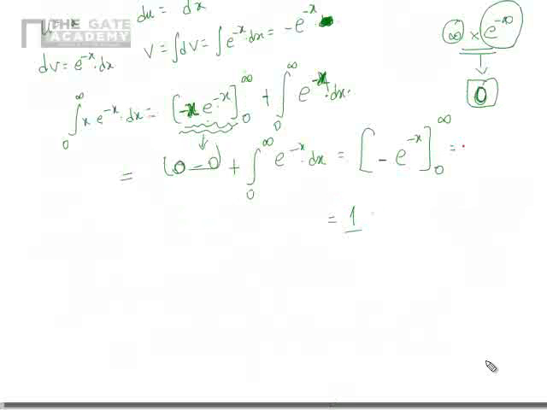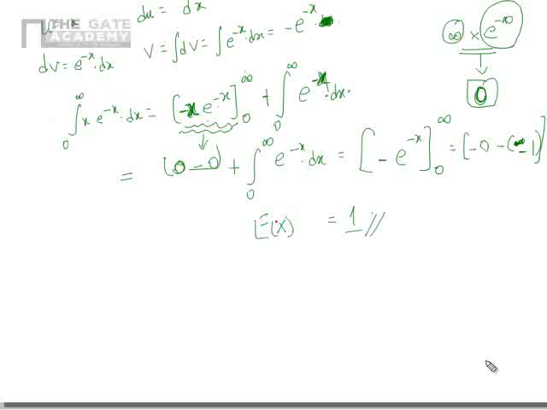Because what we will get? Minus e power minus 0, that is minus 1. Lower limit minus upper limit, right? So 0 minus of minus 1 will give you plus 1. This is the mean.